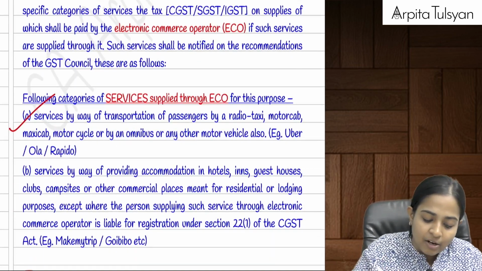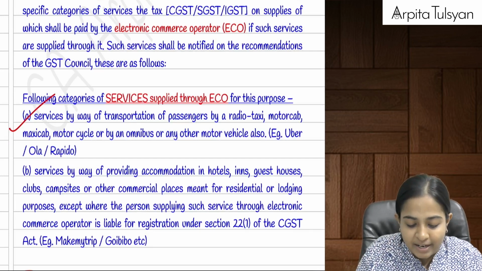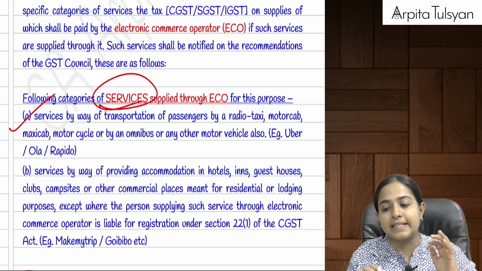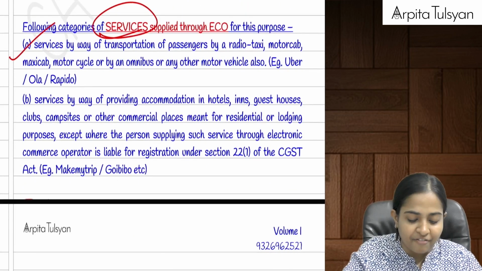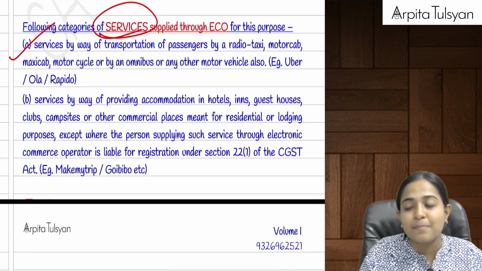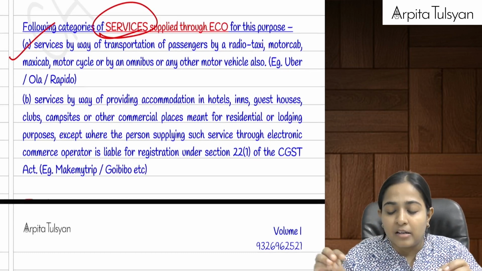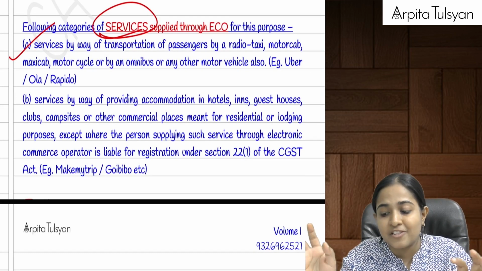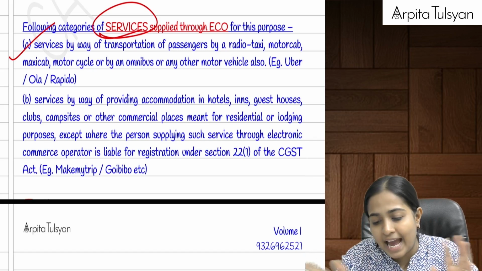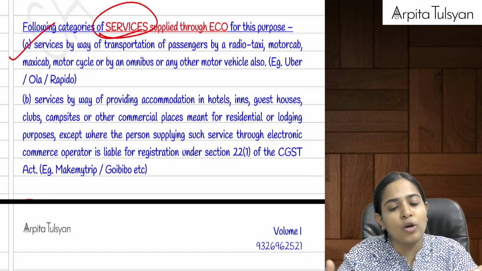Here, till now under section number 9.5, only services have been notified. First one, any services by way of transportation of passengers. Okay, any services provided by way of transportation of passengers, by way of your radio taxi, cabs and all those things. Example, Ola, Uber, etc.